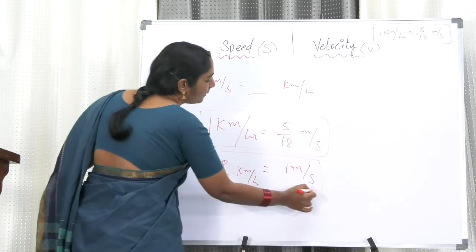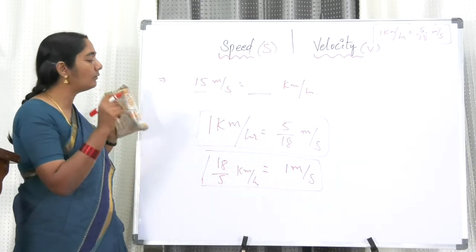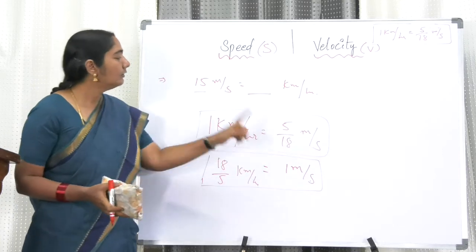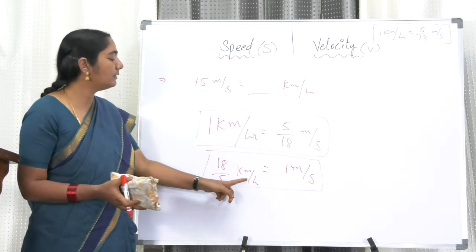Please don't remember both, you get confused. Remember only one, so that the rest you can get. So from this, 1 meter per second is equal to 18 by 5 kilometers per hour.